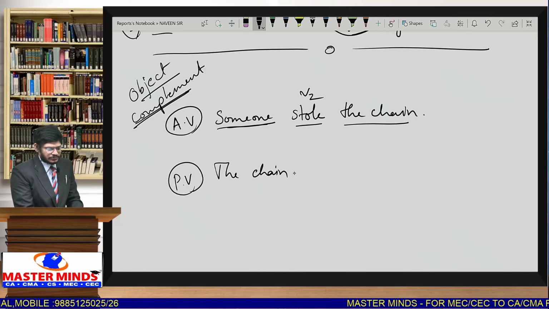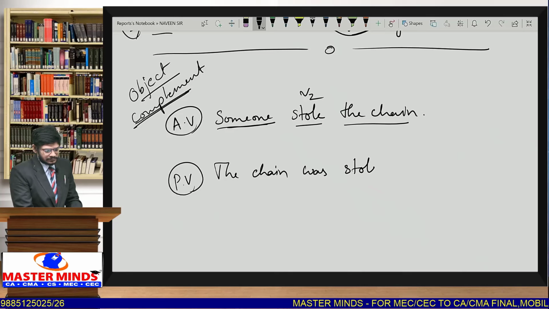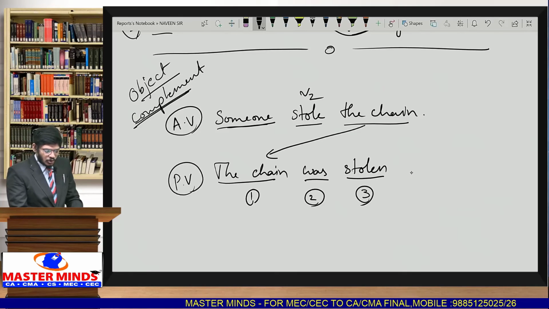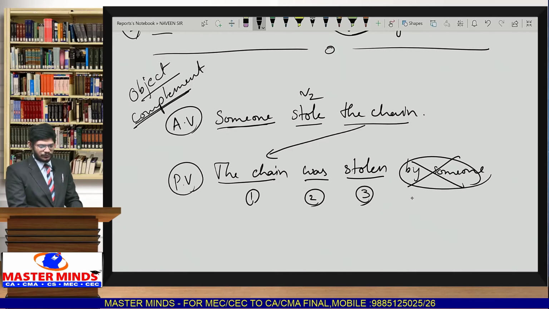Given sentence is in V2, so was stolen, V3 form. So step 3 is V3 form. Step 2 is helping verb. Step 1 is object to subject. Don't write "by someone." So this step is avoided. The 4th and 5th steps are avoided.